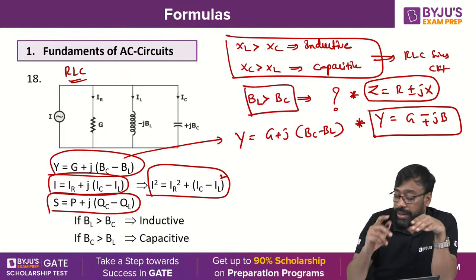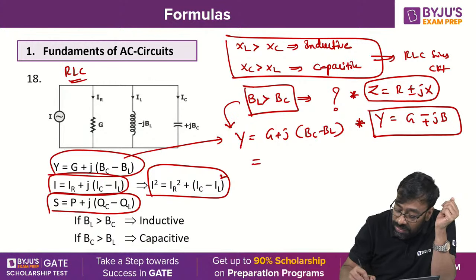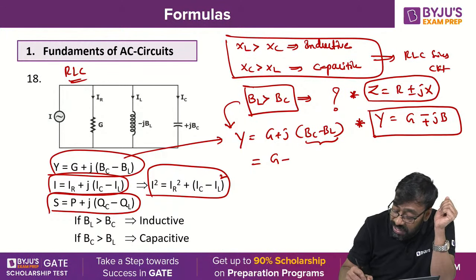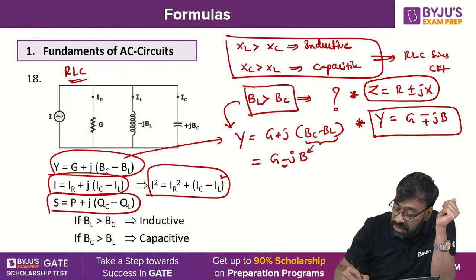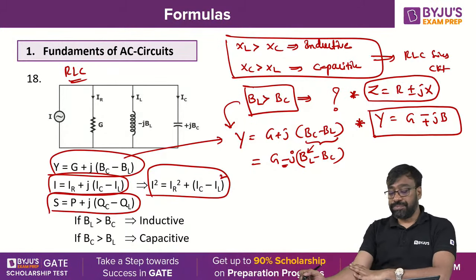Good. Now, if BL is greater than BC, then BC minus BL will be negative. That means you are getting negative jB, which is BL minus BC, because BL is greater than BC.